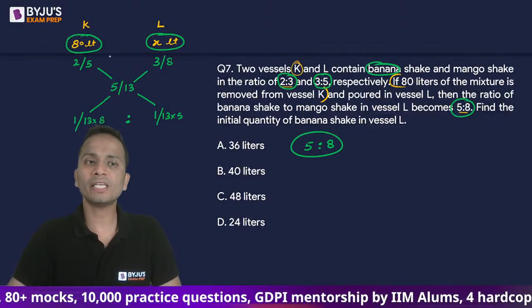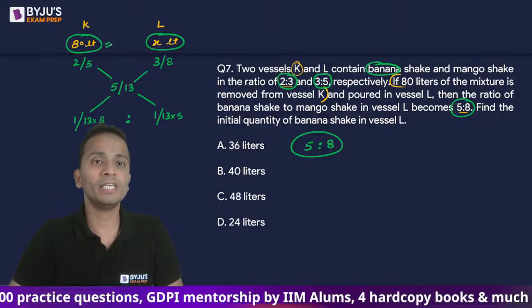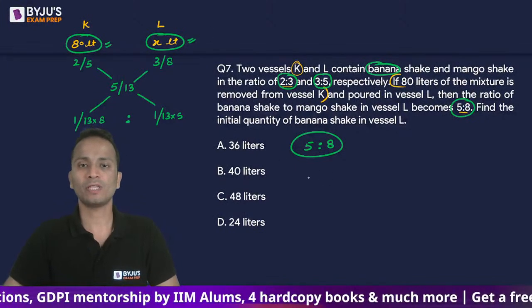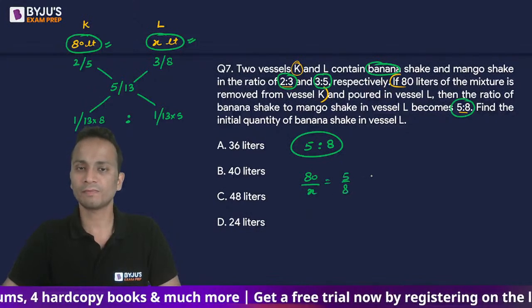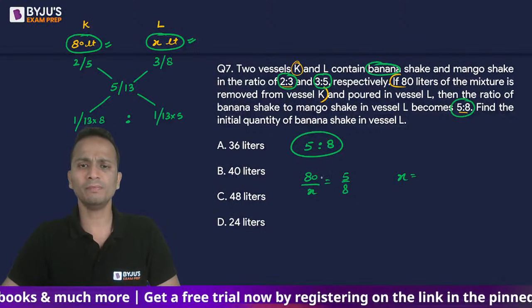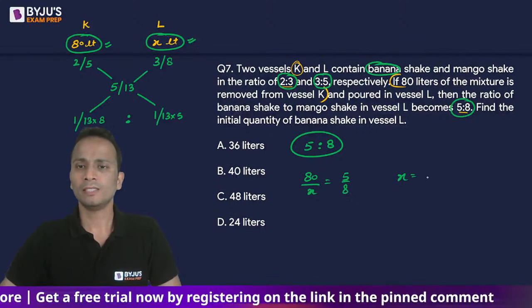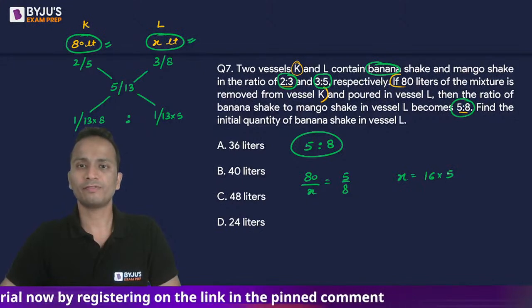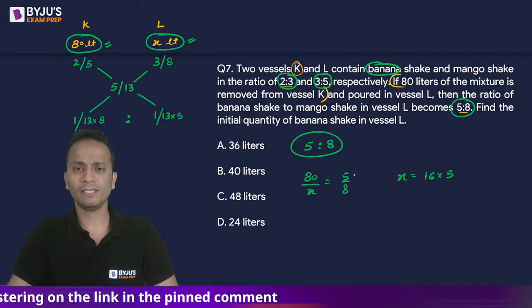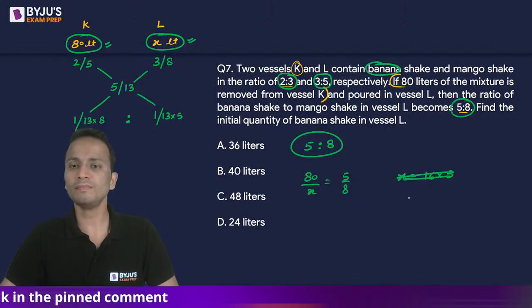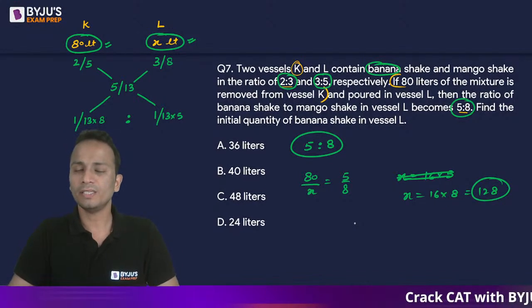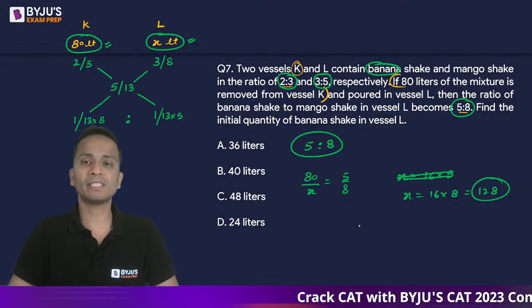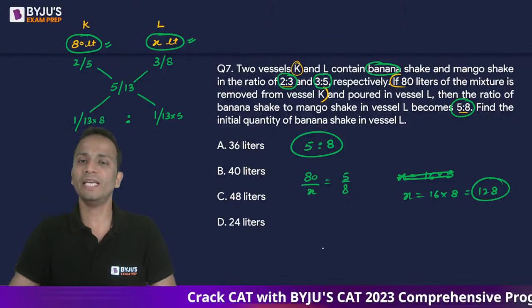Now 5:8 is the ratio in which the quantities of solutions were taken. So that was 80 liters and X liters. What will this ratio come to be? 5/8. So the value of X will come out to be 16 into 5? No, 16 into 8. So X is equal to 16 into 8, that is 128. So the total quantity of solution present in vessel L is 128 liters.